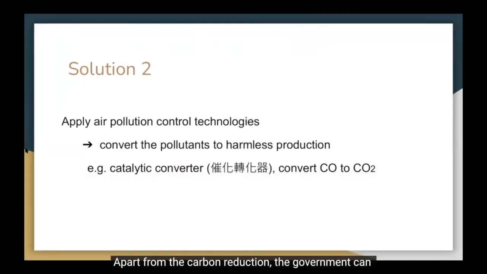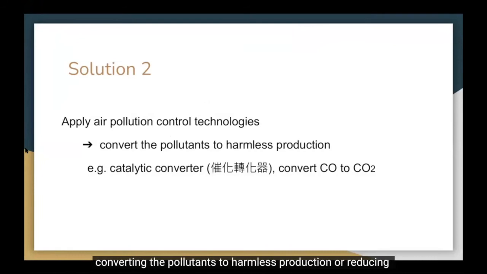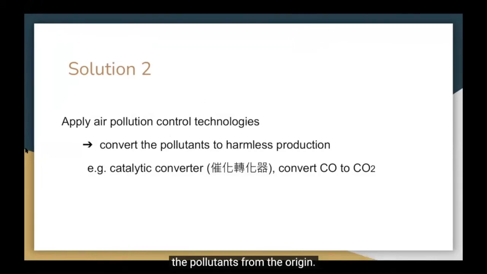Apart from the carbon reduction, the government can encourage citizens and industry to apply air pollution control technologies, converting the air pollutants to harmless products or reducing the pollutants from the origin.